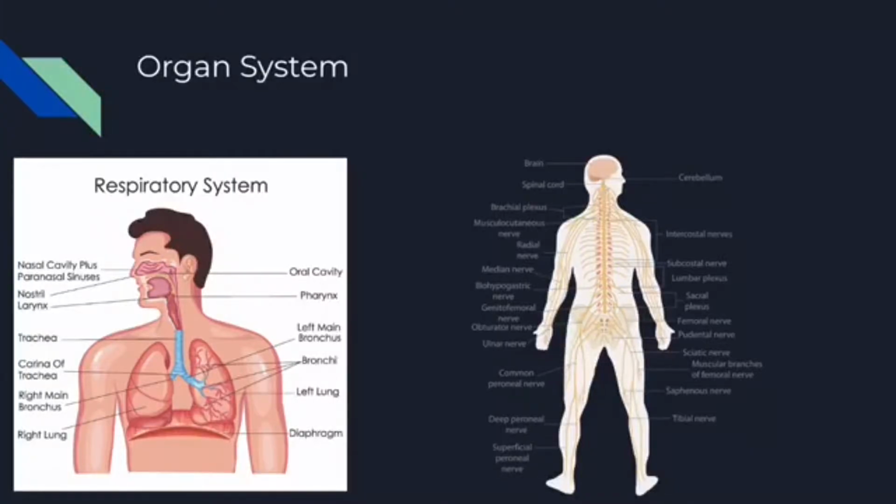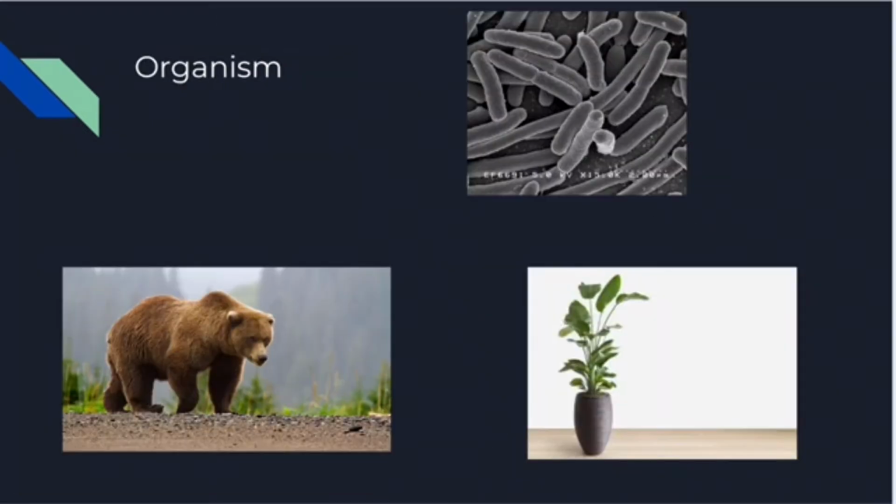An organ system is a group of organs that work together to perform a certain function in an organism's body. For example, the respiratory system helps humans move oxygen into their bodies and remove waste gases like carbon dioxide. Organ systems are composed of organs and compose organisms. An organism is any being that fulfills the properties of life. For example, animals such as grizzly bears, plants, or single-celled organisms such as bacteria. Organisms are composed of organ systems and in turn compose populations.